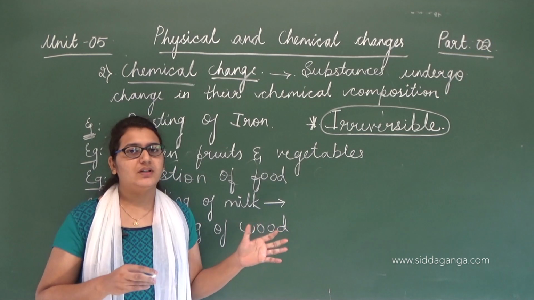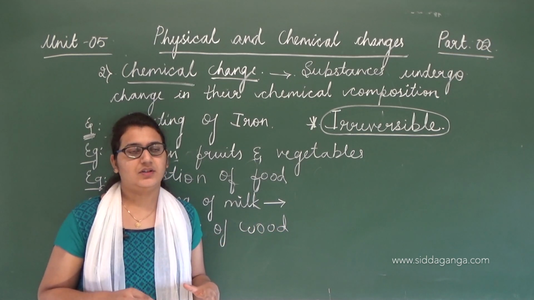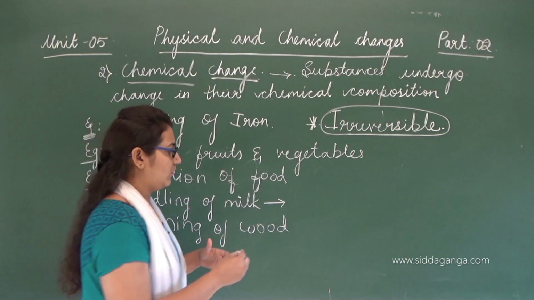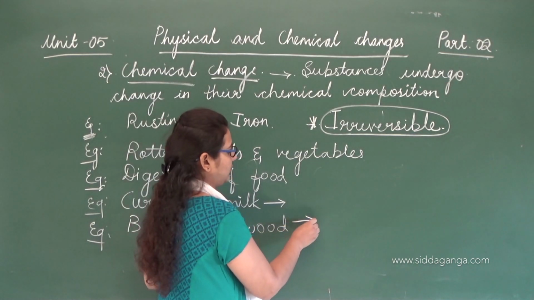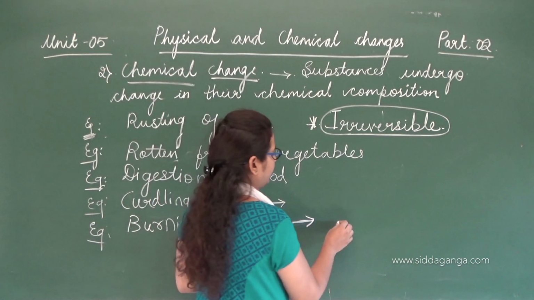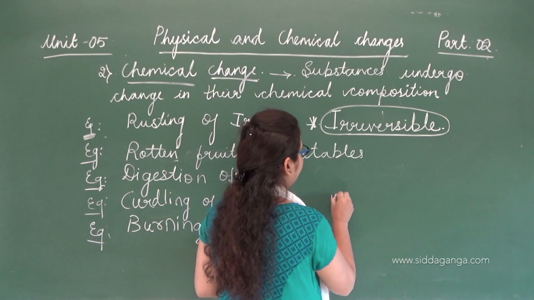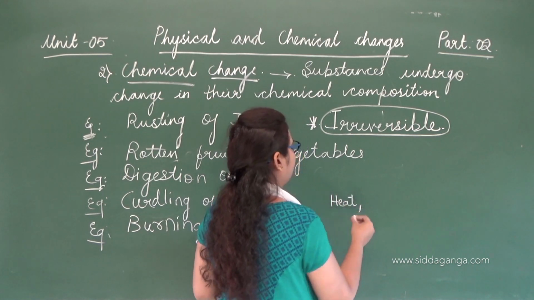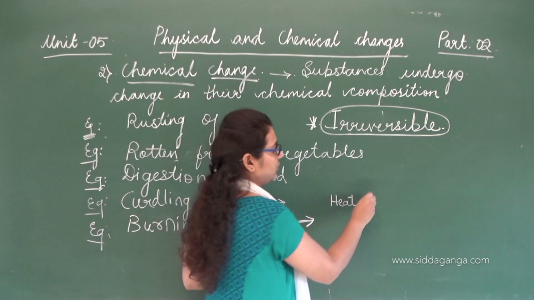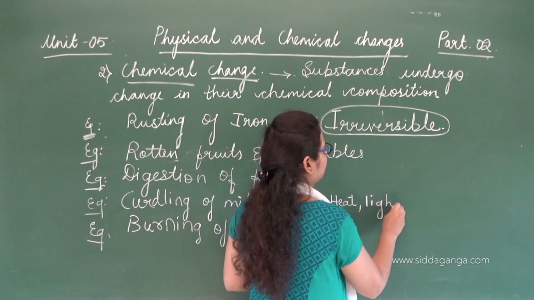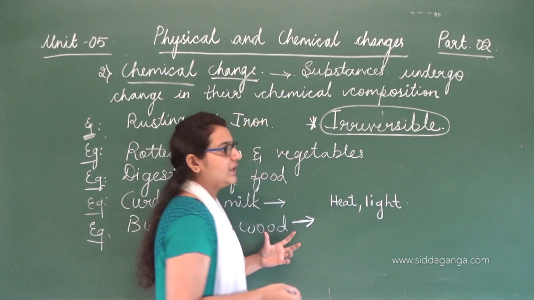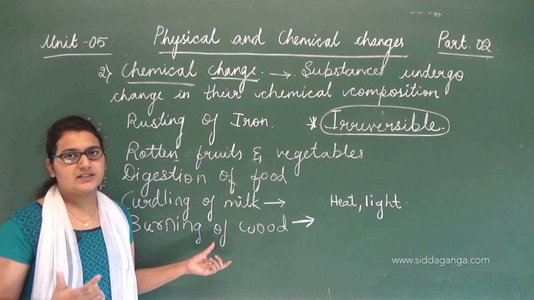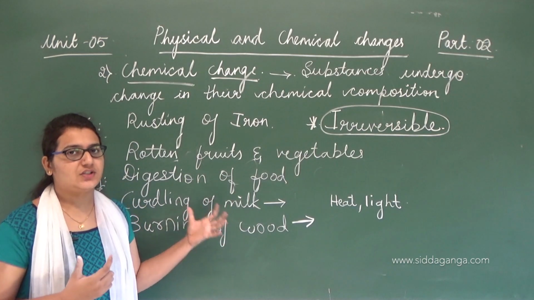But when you burn the same wood, heat is produced, right? Light is also produced. And burning always takes place in the presence of oxygen, right?